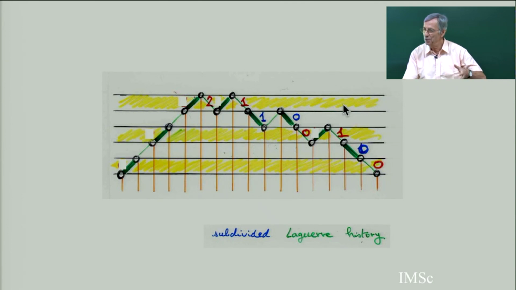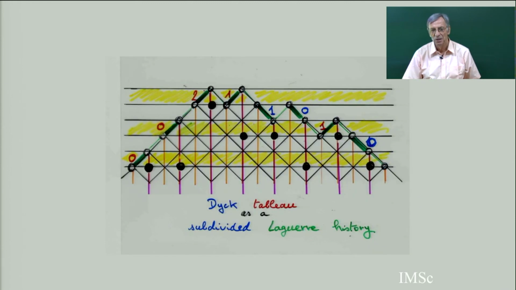So it's a way of coding a Dyck tableau. It's a nice way of coding a subdivided Laguerre history. You see, when you look at this column, there are 2 kinds of column, and the division between these 2 kinds of column, this kind and this kind: when you have this kind of column, this step will fall on a yellow strip, and when you have this kind of column with a step like this, it will fall on a white strip. It's a property of the Dyck path.